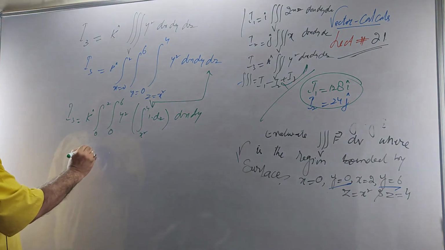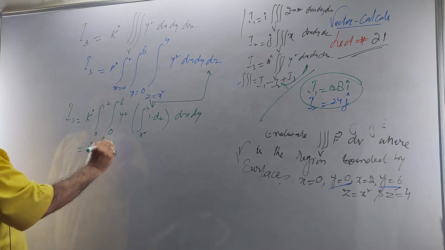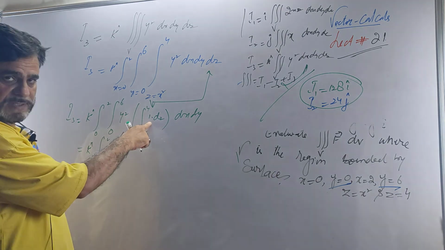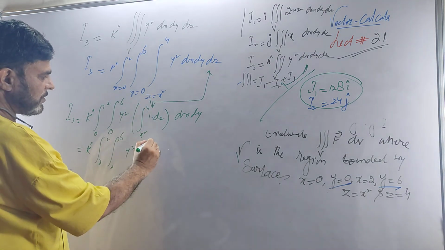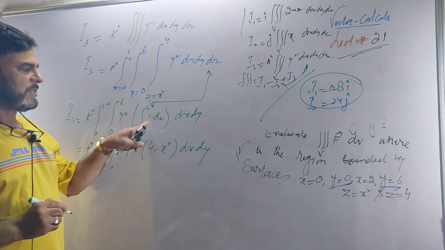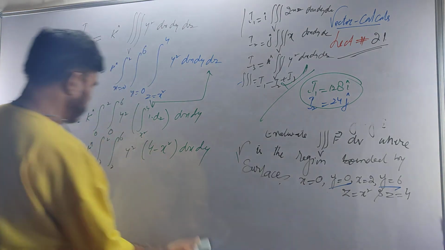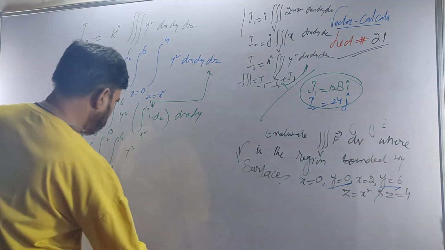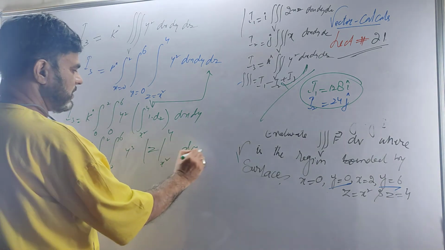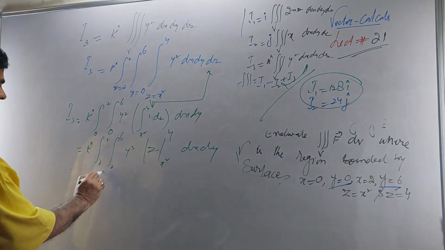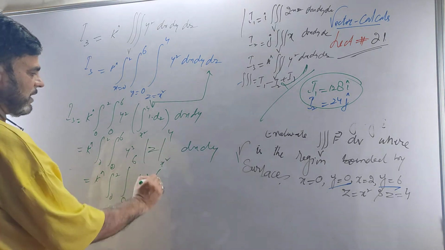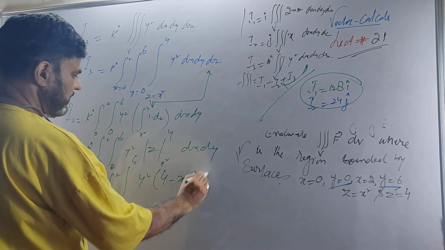This is k, 0 to 2, 0 to 6, y square. The integral of 1 with respect to z is z. Give the upper limit, it is 4 minus x square dx dy. If you are confused, let me write it this way also: z from x square to 4, dx dy. This is k unit vector, integral 0 to 2, integral 0 to 6, y square times 4 minus x square dx dy.